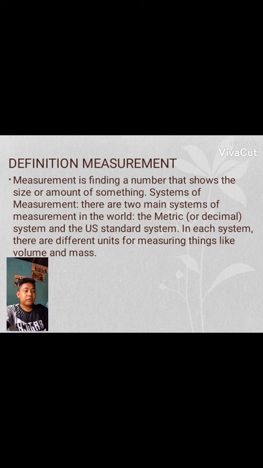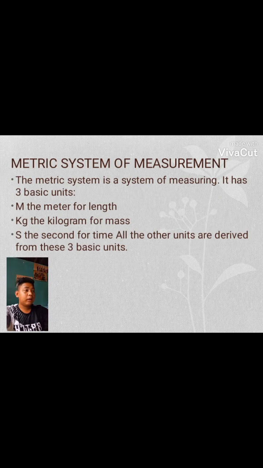System of measurement. There are two main systems of measurement in the world: the metric or decimal system and the US standard system. In each system, there are different units for measuring things like volume and mass. Metric system of measurement. The metric system is a system of measuring. It has three basic units: m, the meter for length; kg, the kilogram for mass; s, the second for time. All the other units are derived from these three basic units.